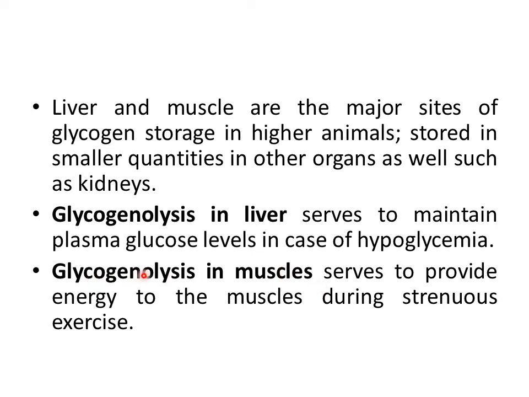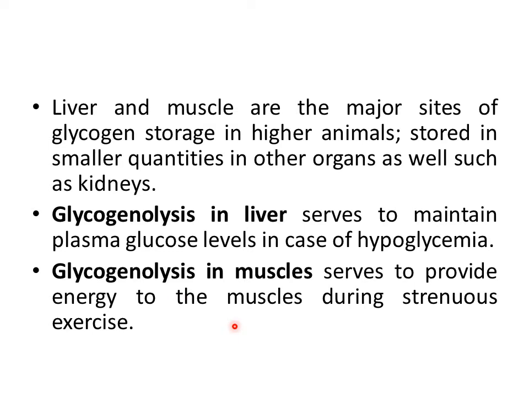In fact, glycogen breakdown in muscles yields glucose 6 phosphate, and this glucose 6 phosphate cannot be further converted into glucose because of the absence of the enzyme glucose 6 phosphatase. Glucose 6 phosphatase can convert glucose 6 phosphate into glucose, but that enzyme is absent in muscles, because of which glycogen breakdown yields only glucose 6 phosphate.